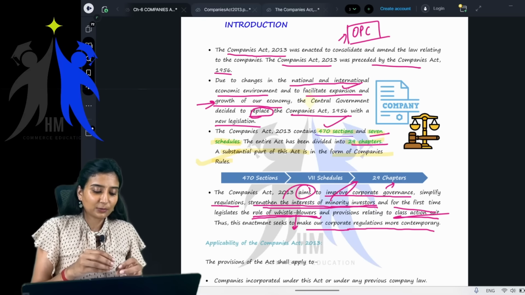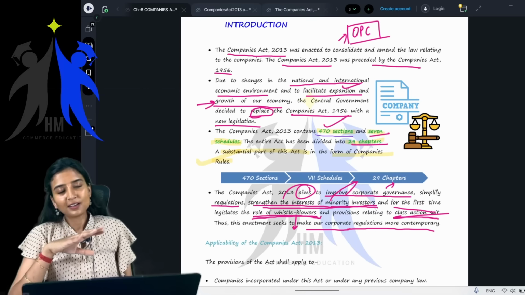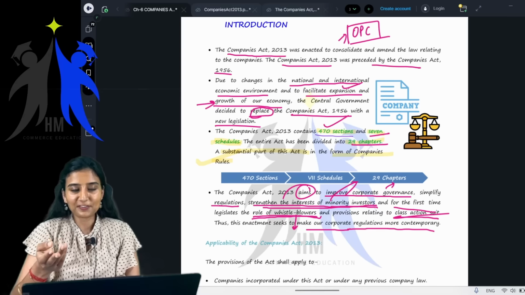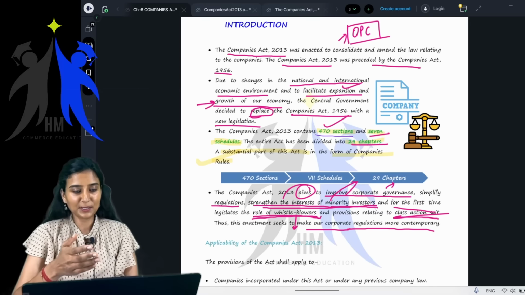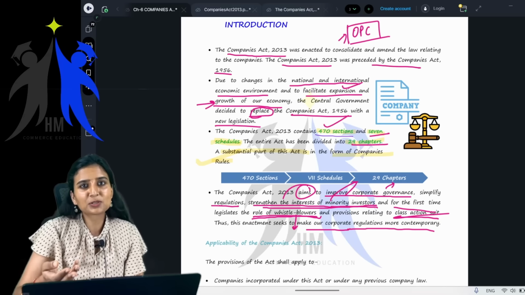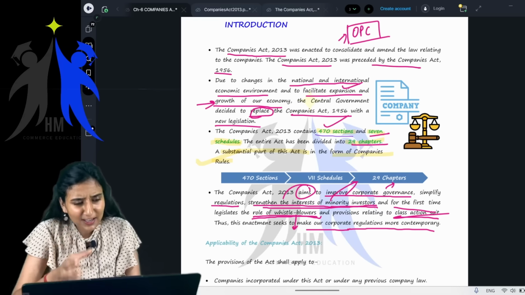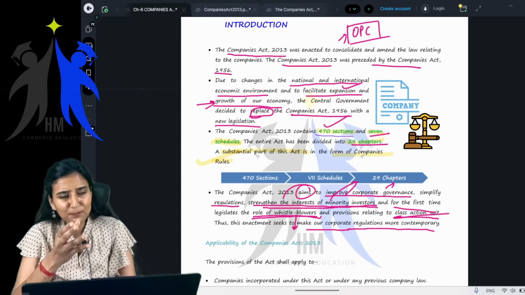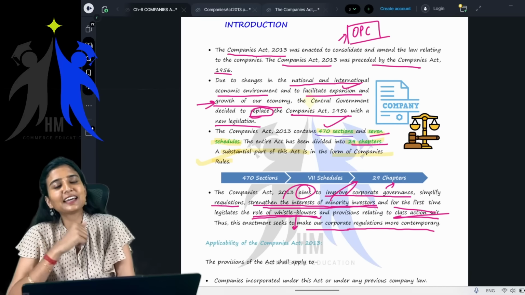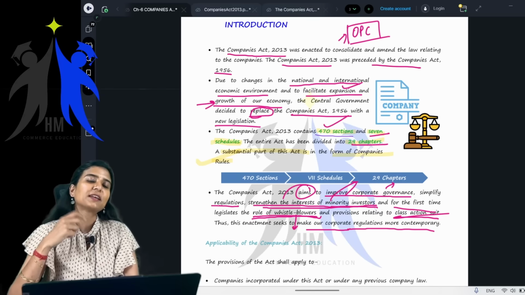Don't feel like if you have cleared your CA foundation, you are on the top of the world. Don't feel like you have cleared your CA if you're just CA foundation pass. Even if you clear your CA foundation, please be down to earth. I know students who have cleared just CA foundation, not even 1% of the entire CA syllabus, and they are very proud of their CPT pass.